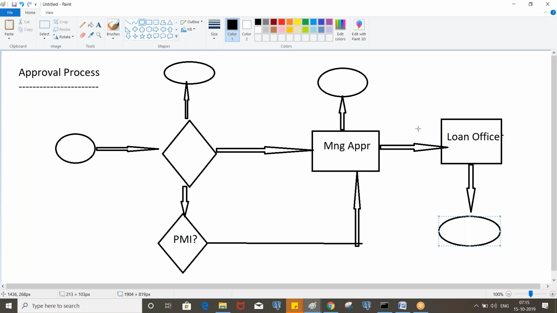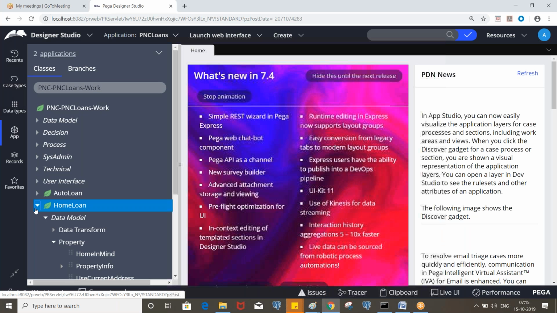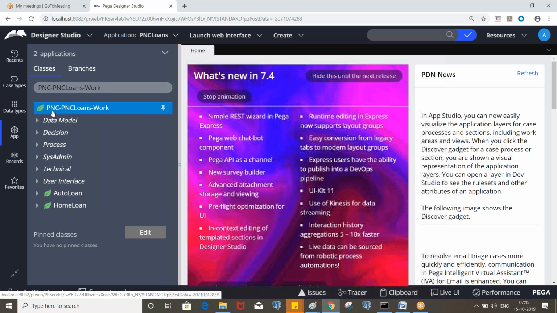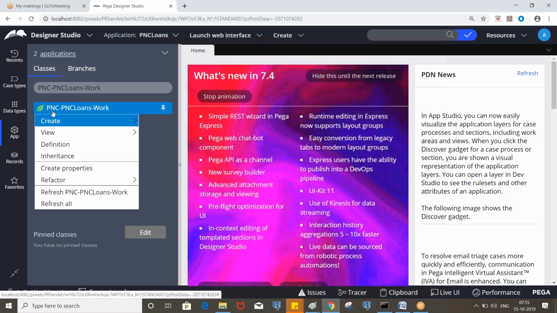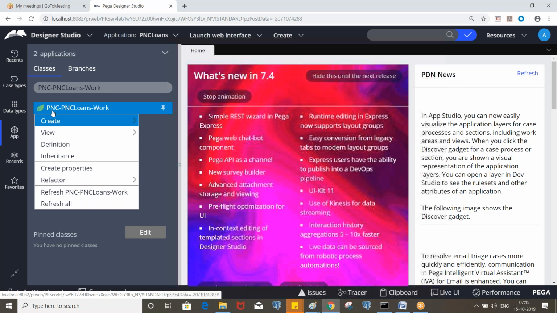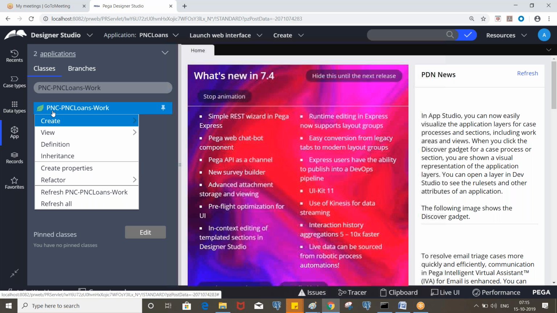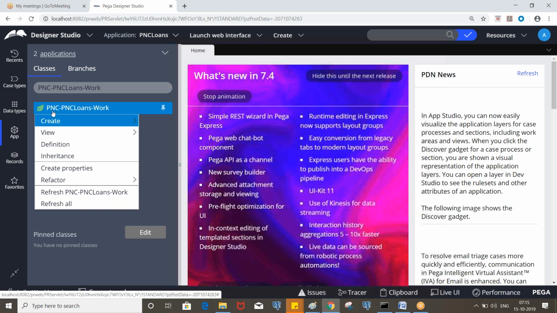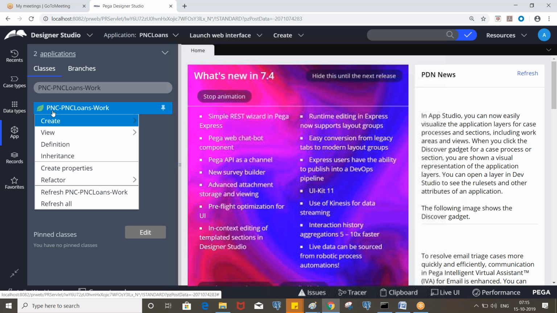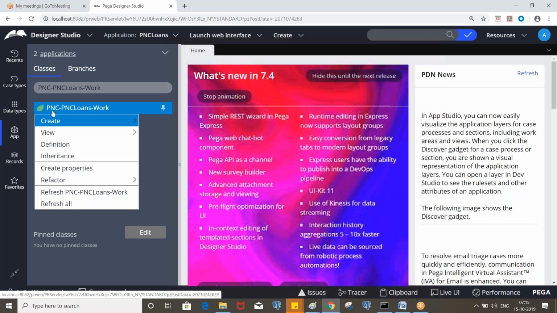Okay, so we need to check based on that whether the loan officer approval is required or not. This is just a sample flow. So let's create a flow called approval process in the work class, and we'll be reusing it for home loan as well as auto loan. For auto loan, we'll have to put some condition to restrict some functionalities which are not required for auto loan. We can do that later.